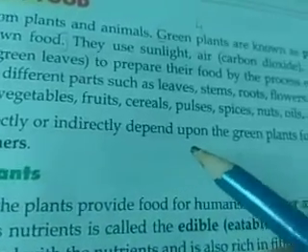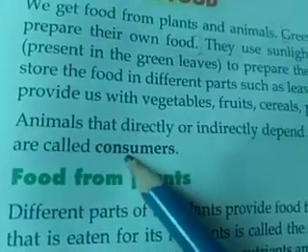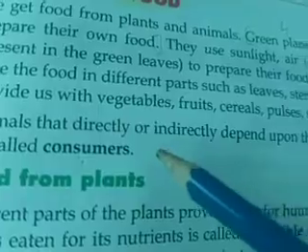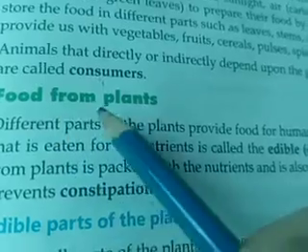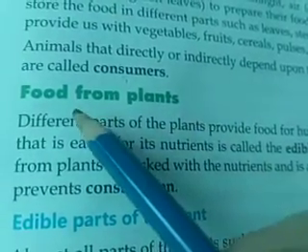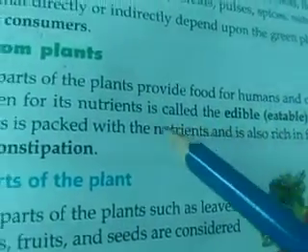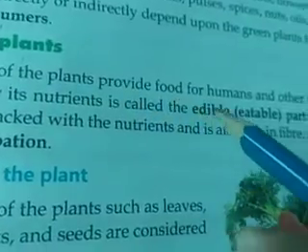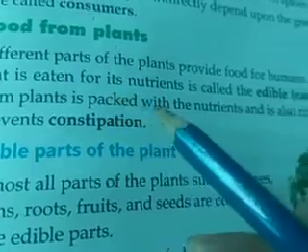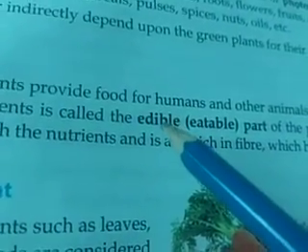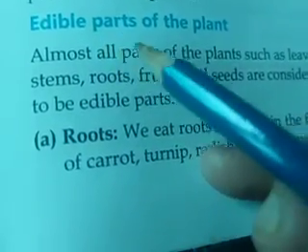Animals that directly or indirectly depend upon the green plants for their food requirements are called consumers. Consumers means the animals which directly or indirectly depend upon plants. First one is food from plants, means the food which we get from plants. Different parts of the plants provide food for humans and other animals. The part of a plant that is eaten for its nutrients is called edible. So edible means eatable part of the plant. So first one is edible parts of the plant.